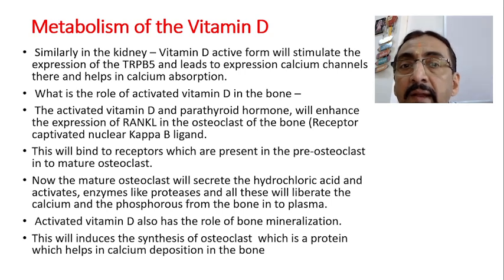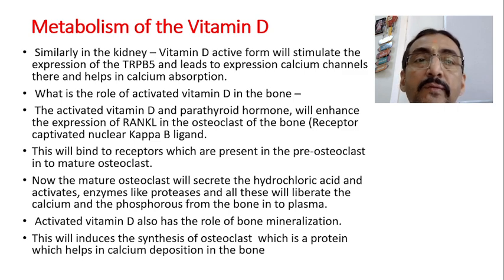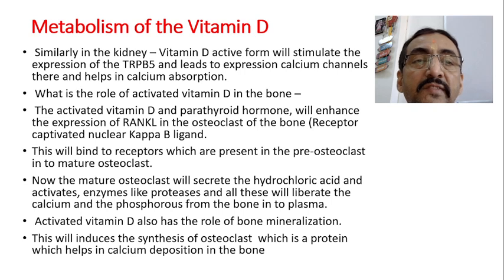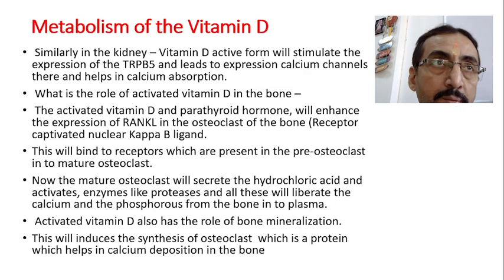Similarly, in the kidney, the active form of vitamin D will be formed, and it stimulates the expression of TRPV5, which leads to the expression of the calcium channels and helps in calcium absorption.